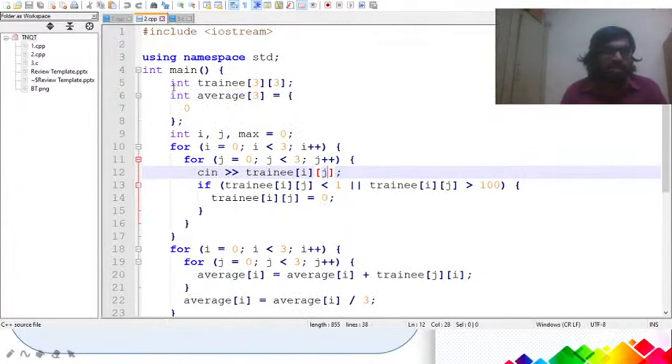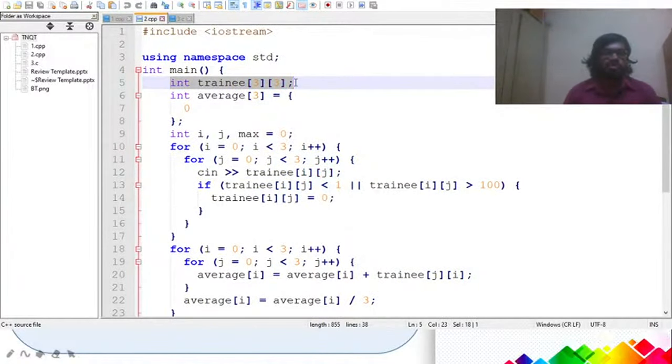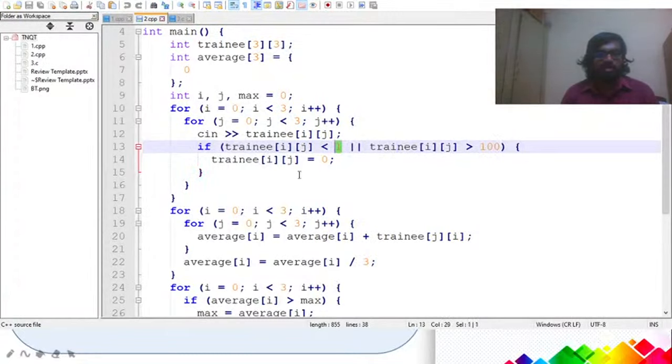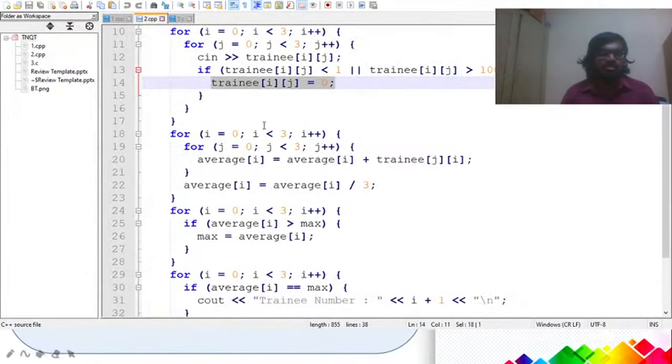The reason that we are going for a 2D array is that our motive is to store the values as an array. Say if there are 9 values, you have to make some sense out of it. So one complete row should be for trainee 1, the second row for trainee 2, and the third row for trainee 3. In that way we have to solve this problem. Each column represents round 1, round 2 and round 3. So let's get in all the values. If the value is invalid, that is lesser than 1 or greater than 100, we'll initialize it to 0.